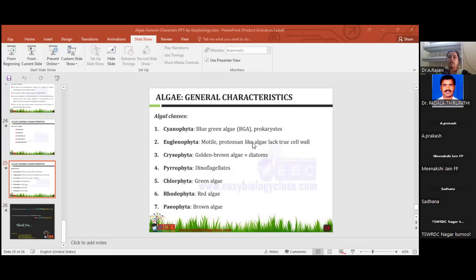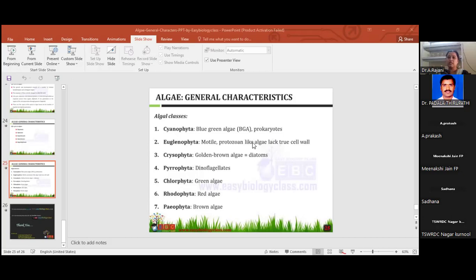And coming to the algae classes, here only seven classes are there. The French scientists divided them into 11 classes, but I'll give the important ones. One is Cyanophyceae, that is Cyanophyta, blue-green algae, with all prokaryotic characters; this is included in microbiology. Euglenophyta: motile, protozoan-like algae lacking a true cell wall.